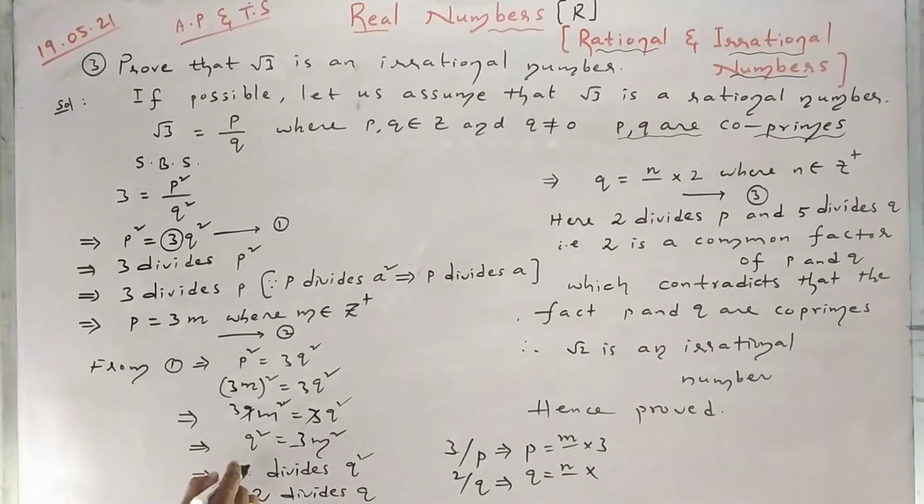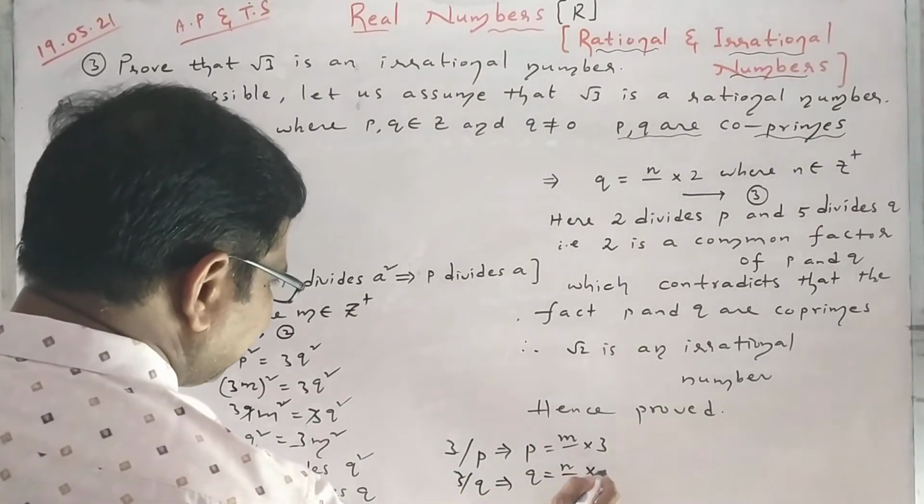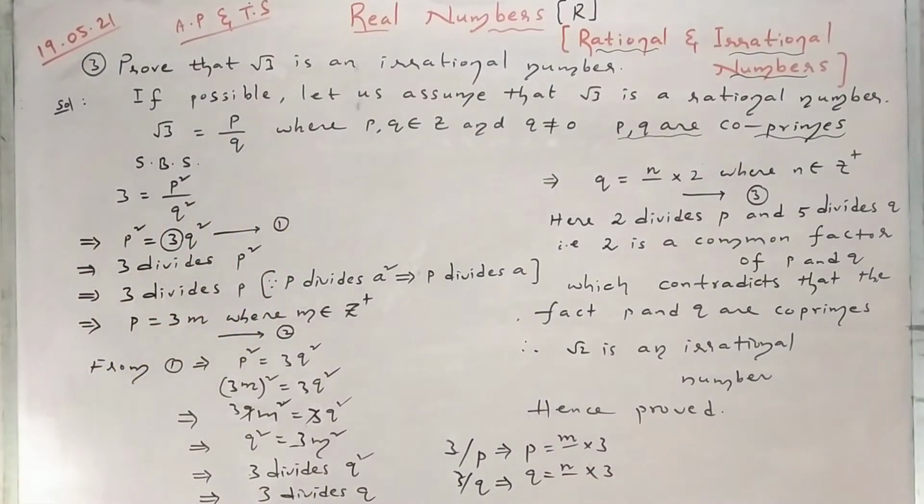That means 3 divides q square. That means 3 divides q also. 3 divides q means q can be expressed as something into 3. Here clearly it is understood that 3 divides p and 3 divides q.